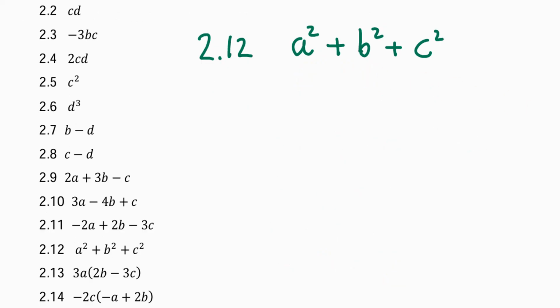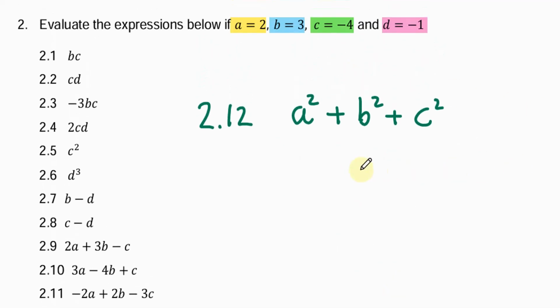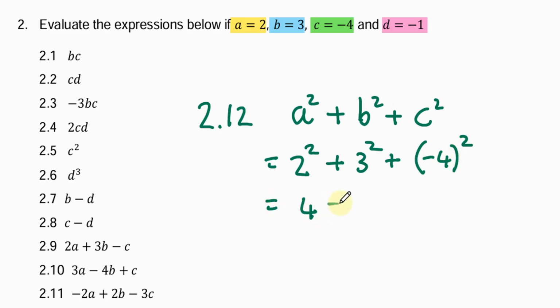Let's plug in the values of a, b, and c. So a is 2, so it's 2 squared. B is 3, so 3 squared, plus c squared. C is negative, so we're going to put it in brackets. So negative 4 squared. So we have 4 plus 9 plus, remember a negative squared is a positive. So 4 squared is 16. So positive 16. So we can add these and we get 29.